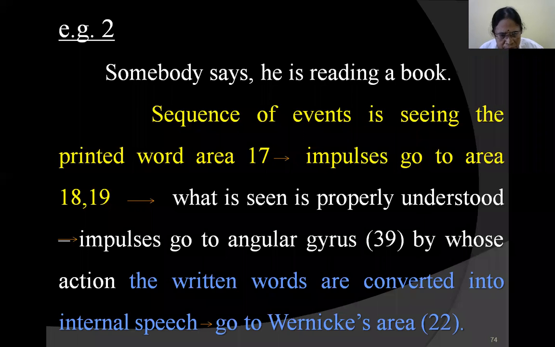From here, everything is the same. First you see the words. For these impulses to reach area number 17, the visual pathway from the eye to the cerebral cortex should be intact. Any disturbance in that region will hinder the passage of these impulses to area number 17.